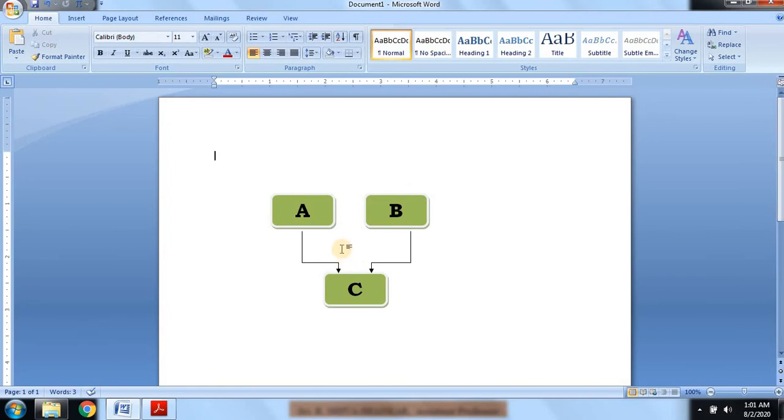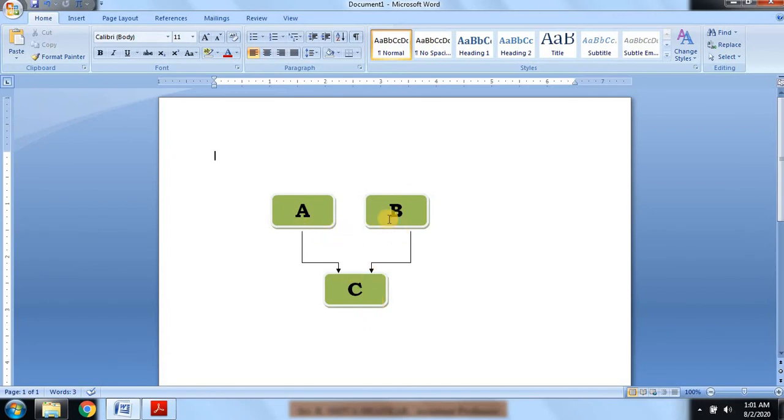So we can use an interface, but we cannot use a number of base classes to inherit into a single derived class. So we are using the concept of an interface. Now if you consider this example in C++, this is a class, this is a class, and this is a class.